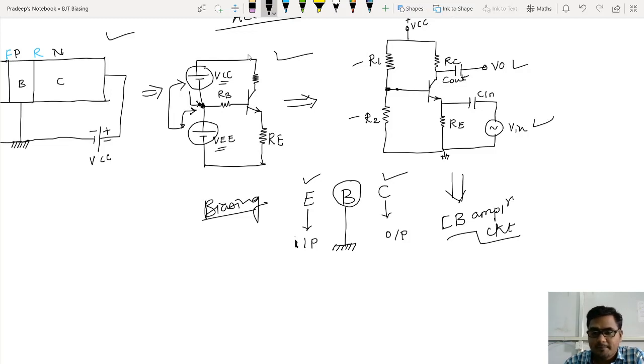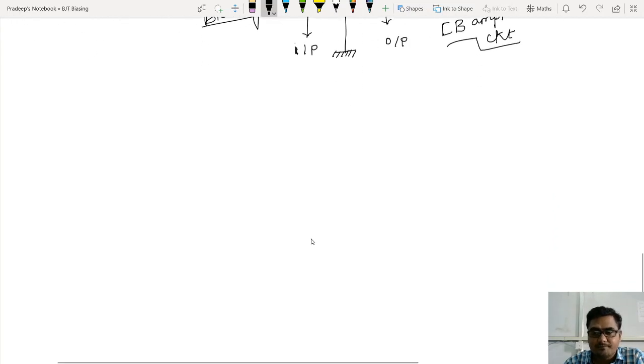Now instead of analyzing this final circuit, we will draw a different circuit to understand the operation of the common base circuit as an amplifier, which could be easy, and it will be easy to understand the operation also.